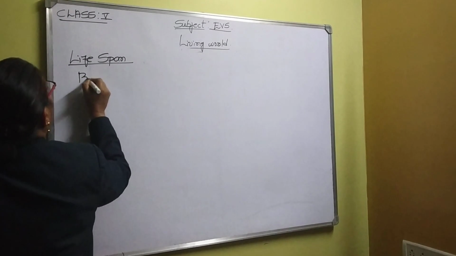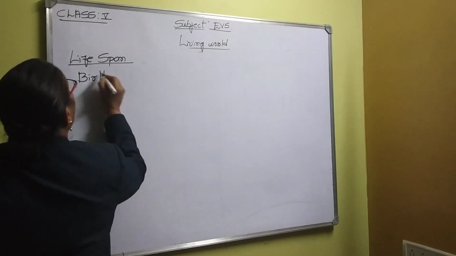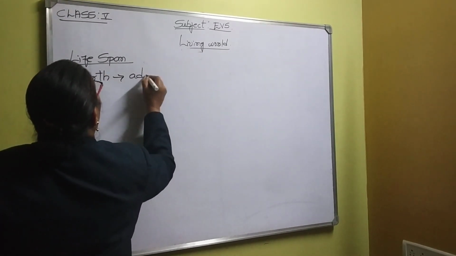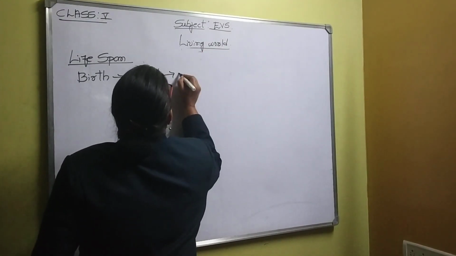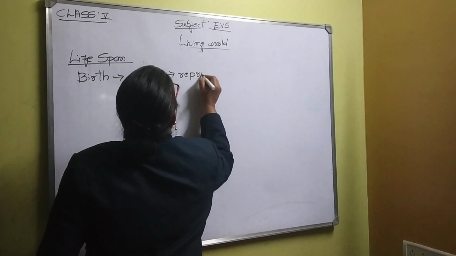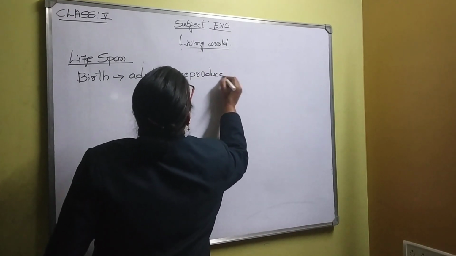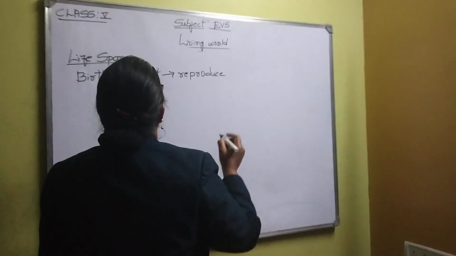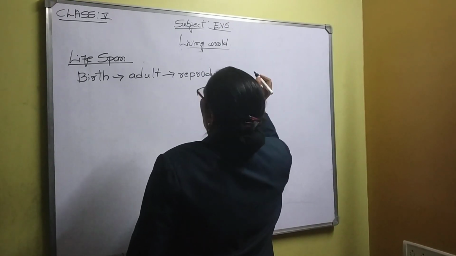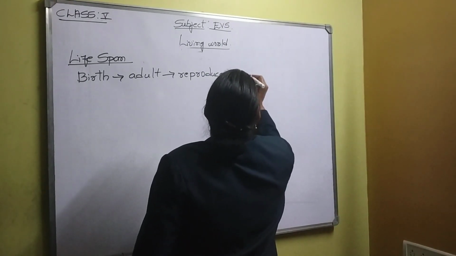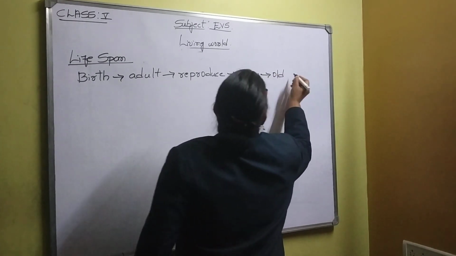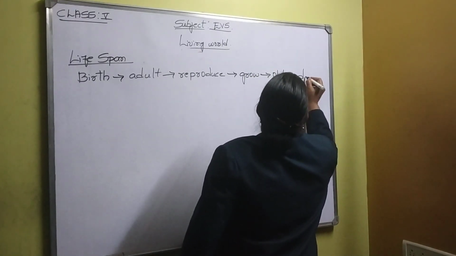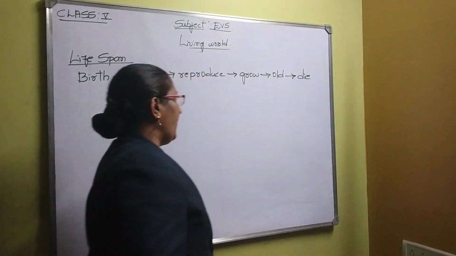Organisms will take birth and become adult. Then it will reproduce. Then after reproducing it will grow. Then finally it will become old. After it becomes old, it will die.